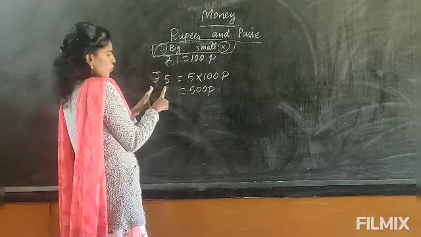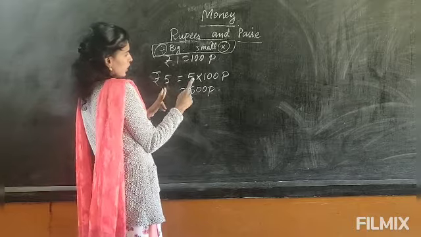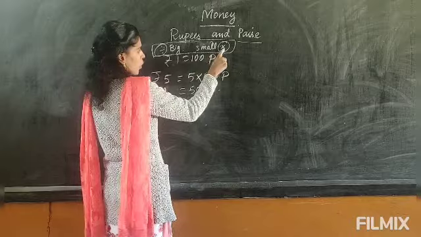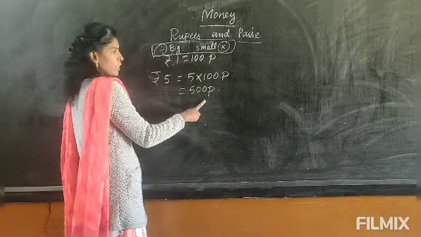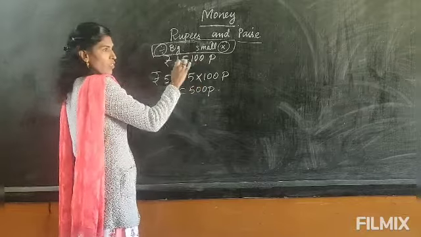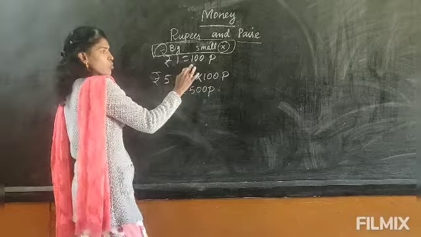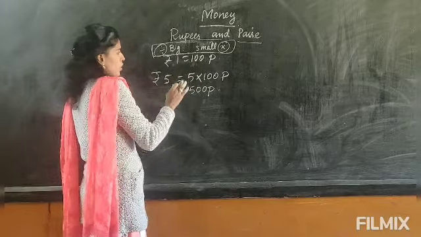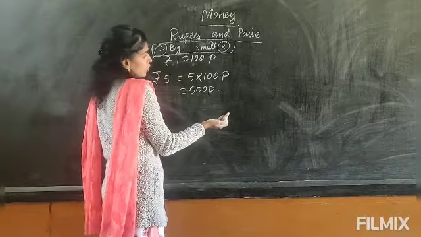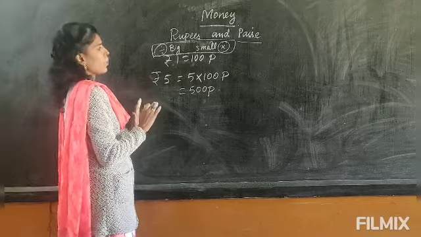Now this is 5 rupees. It is in rupees and you are going to convert it into paise. Paise is the smaller unit, so to convert into a smaller unit, you have to multiply. In rupees and paise, you have only the number 100. Whether you divide or multiply, you will use only 100, no other number, because 1 rupee equals 100 paise. So to convert into a smaller unit, you multiply by 100. To convert into a bigger unit, you divide by 100.